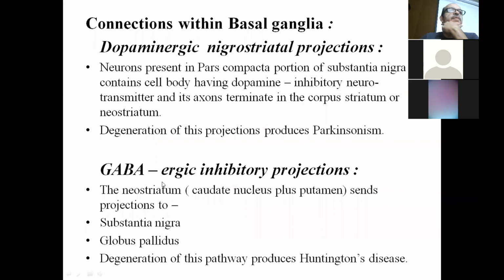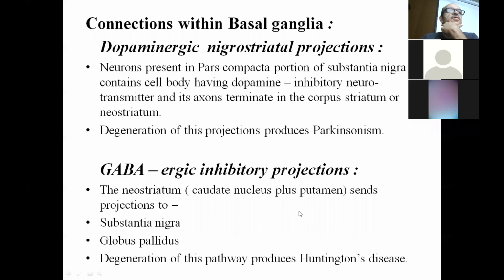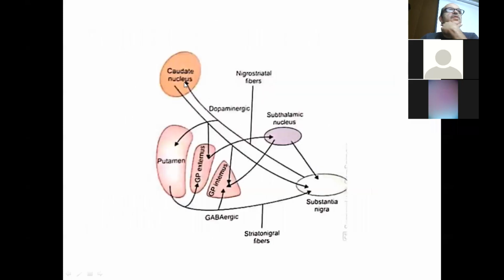The second fibers are GABAergic inhibitory projections. The neostriatum, that is the caudate nucleus and putamen, sends projections to the substantia nigra and globus pallidus. Degeneration of these fibers produces Huntington chorea or Huntington disease. Here we can see the neostriatum sending GABAergic fibers, also known as striatonigral fibers, that is striatum to substantia nigra.